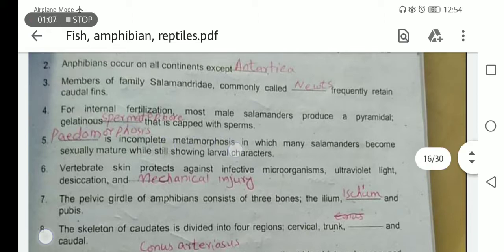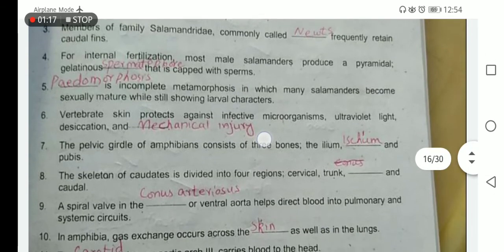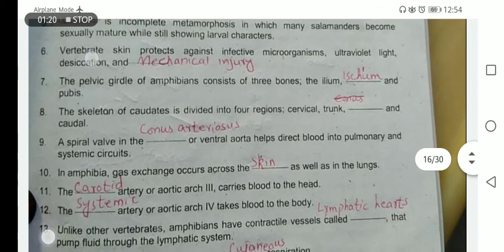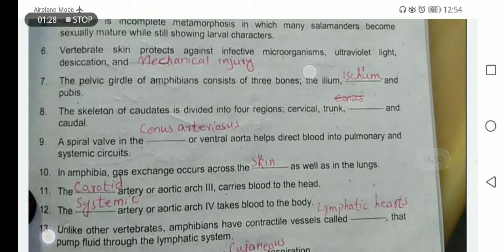Pedomorphosis is the incomplete metamorphosis in which salamanders become sexually mature. Actually, pedomorphosis is the phenomenon in which an animal becomes sexually mature during the larval stages. Vertebrates can protect against infective microorganisms, ultraviolet radiation, desiccation, and mechanical injury. The pelvic girdle of amphibians consists of three bones: the ilium, ischium, and the pubis.